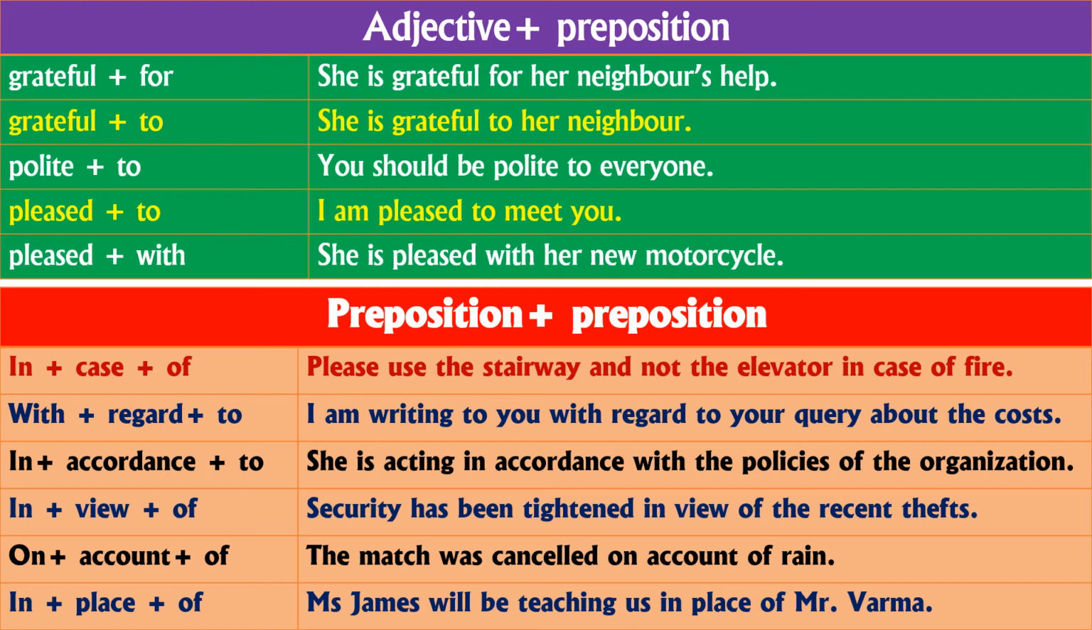Simple prepositions, in the sense, are one word prepositions. Compound prepositions are more than one word prepositions, right? So we have learnt about four usages. First one verb plus preposition, the second one noun plus preposition, third one adjective plus preposition, the last one preposition plus prepositions.